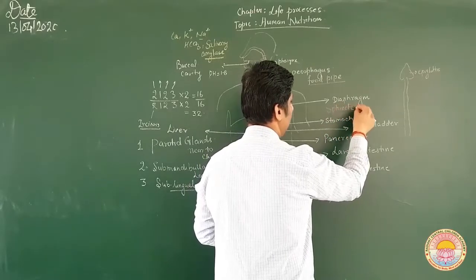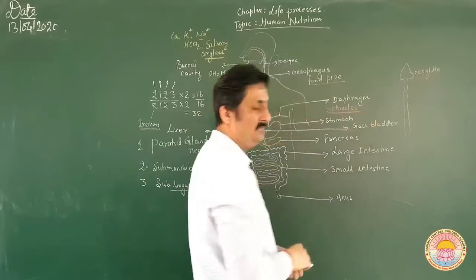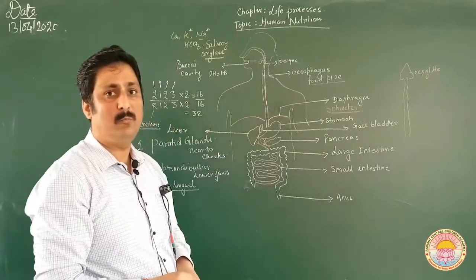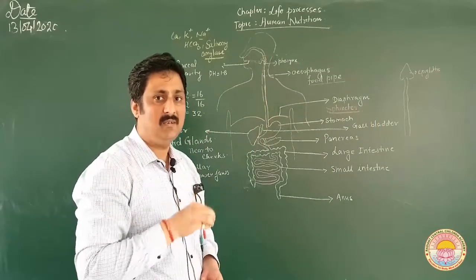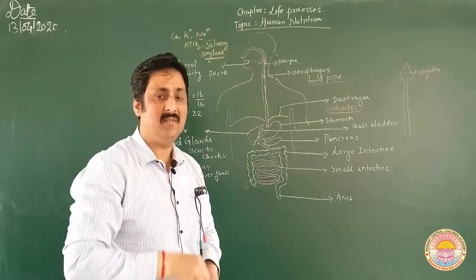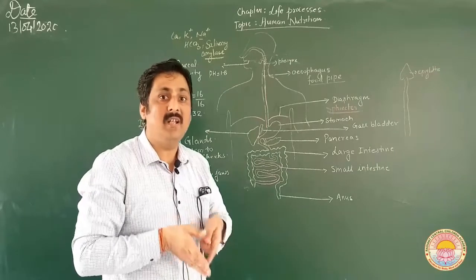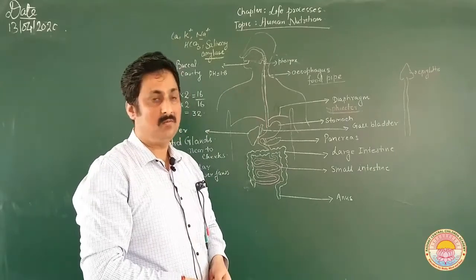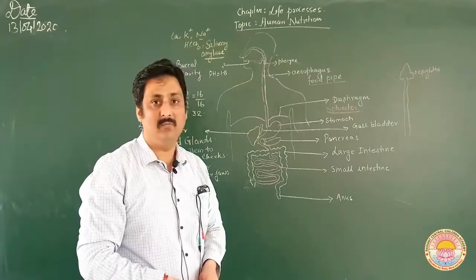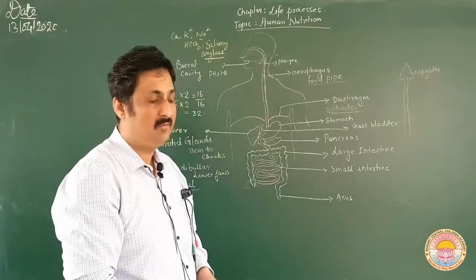It is a wall-like structure. It allows the food to pass from the esophagus into the stomach in a regulated manner, or you can say in a coordinated manner. So it is a kind of valve, the sphincter.